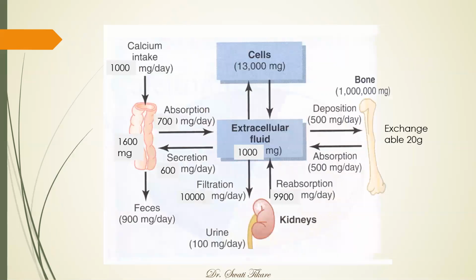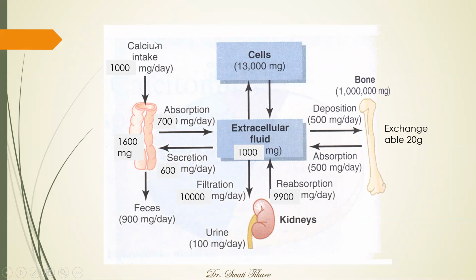Next, this diagram, though it appears very complex, is very, very important. Please write down these places in this diagram. First, write bone at one end, the kidney at the bottom. Then this is the part of intestine. Okay, in the middle we have kept ECF, and here there are the cells. So these are the areas where the calcium will go and there is an exchange.